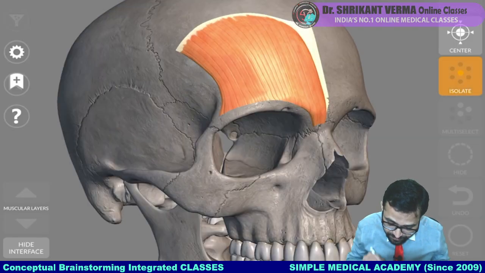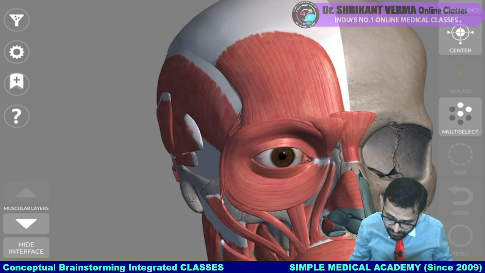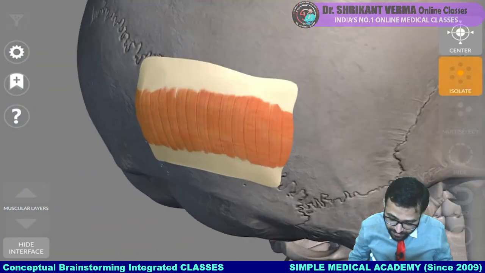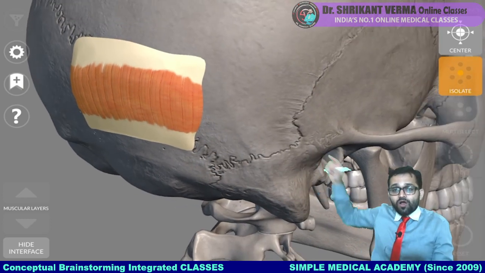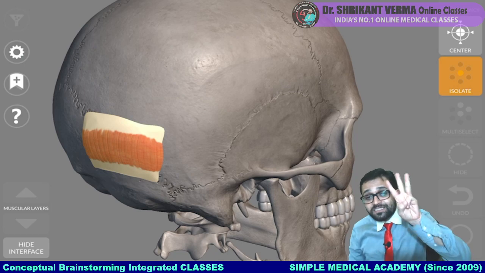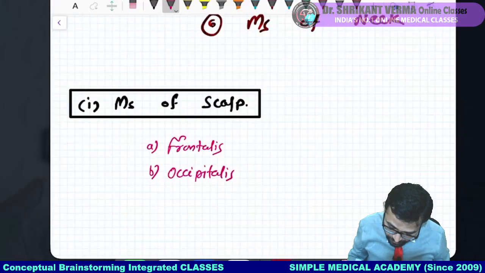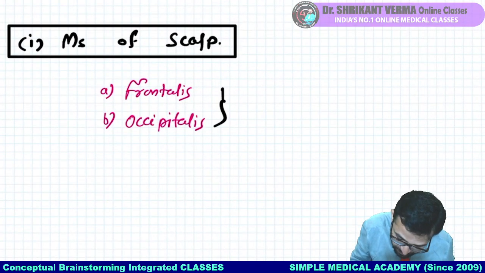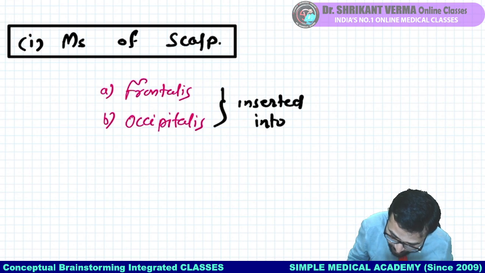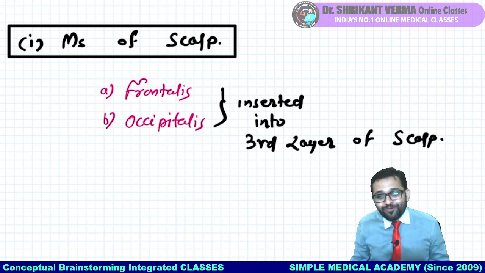See here, this is the front part, frontalis, and on the back side here you can see occipitalis. Okay, very small muscles of the scalp inserted into the third layer. Fine. So these are inserted into the third layer of the scalp. Now, interesting MCQ.